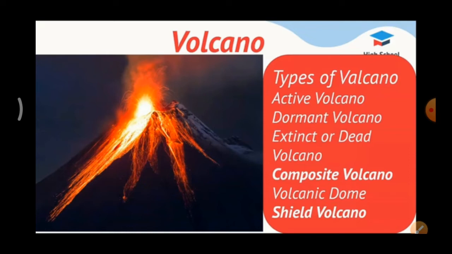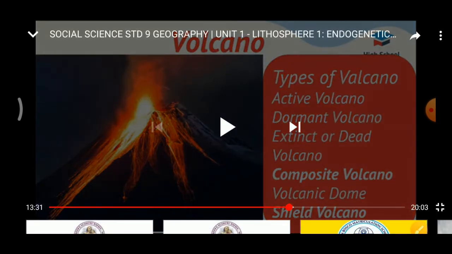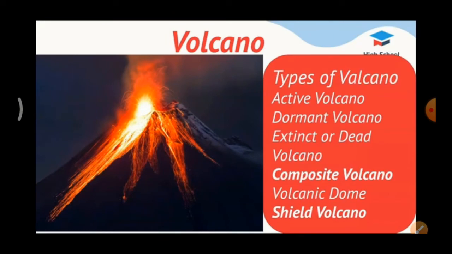So what is an active volcano? Volcanoes that are active still now are called active volcanoes. Example, Mount St. Helens in the United States. Don't forget this example. These types of volcanoes and examples are repeated in questions.